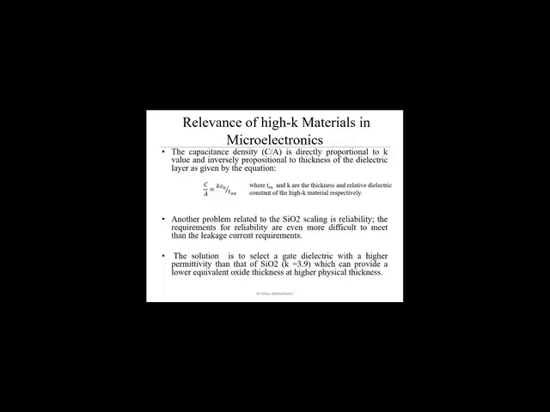That is directly proportional to the dielectric value of the material and inversely proportional to the thickness of the dielectric material. As you can see in the formula, C = K ε0 A / Tox. A is the area of the oxide layer, cross-section view. C, the capacitance, is provided by the oxide layer, and K is the dielectric constant of the oxide material. ε0 is the free space permittivity, and Tox is the thickness of the oxide layer.